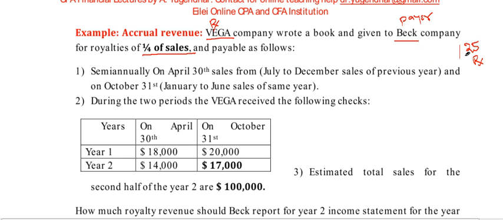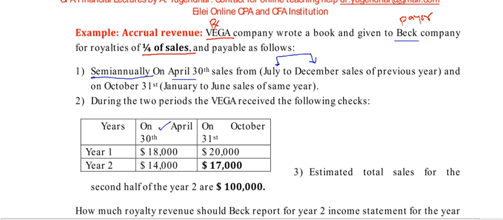VEGA company wrote a book and given to Beck company for a royalty of 1/4 of the sales, payable as follows. First point, semi-annually: the royalty is paid to VEGA semi-annually on two dates. Semi-annually means they will pay two times per year. That is 30th April, for sales from July to December. They calculate royalty on the sales of July to December and will pay in the month of April.